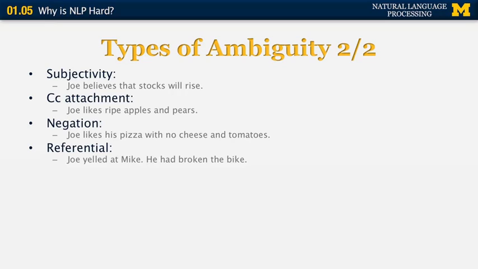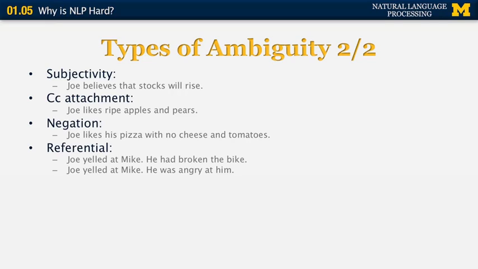Joe yelled at Mike. He had broken the bike. The word here that we are interested in is he. Does he refer to Joe? Does it refer to Mike? Or does it refer to another person? Well, we can infer from the context that it probably refers to Mike, because otherwise Joe wouldn't have any reason to yell at him.